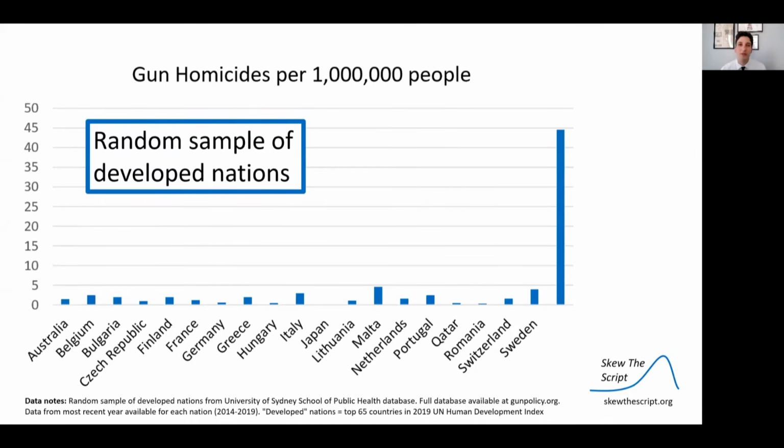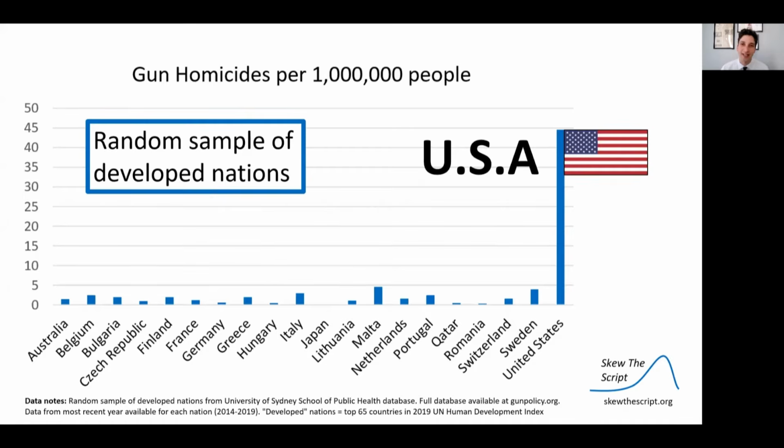Here's a random sample of developed nations from across the world showing their gun homicide rates per 1 million people. As you can see, one nation stands out as an outlier in this data set. Can you guess who this is? Well, this is us here in the United States. The US has a relatively high gun homicide rate compared to most developed nations, and policymakers here want to change that.